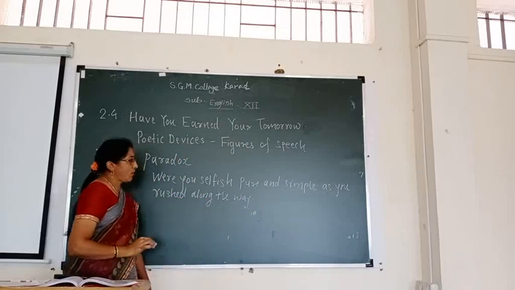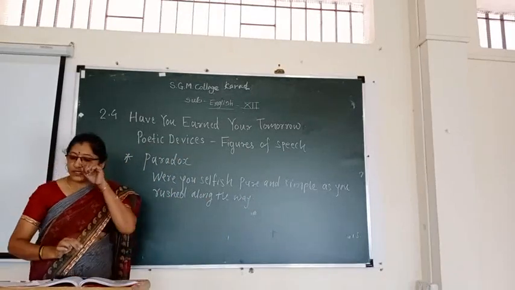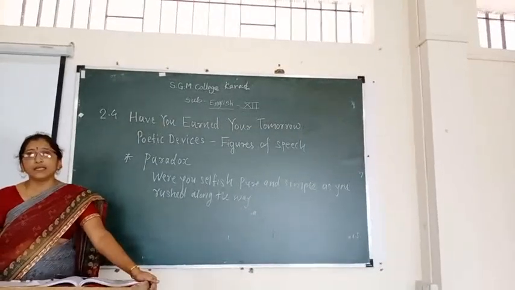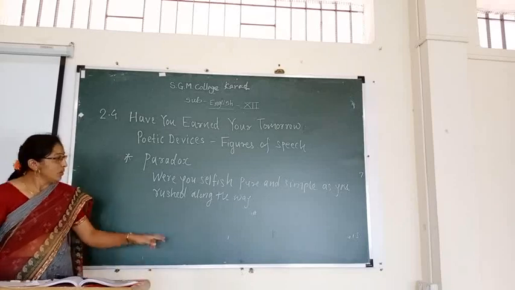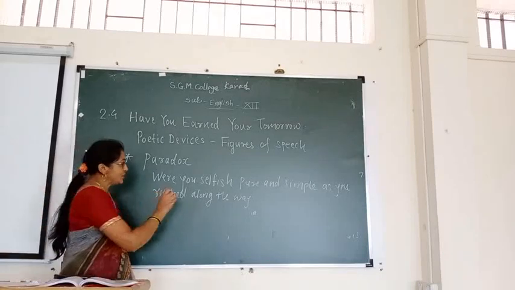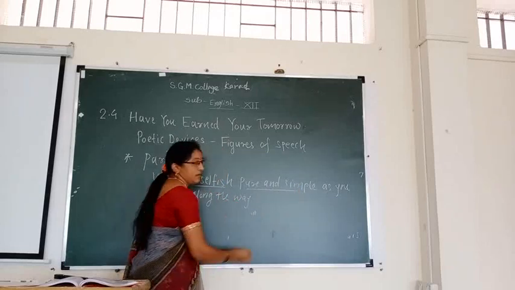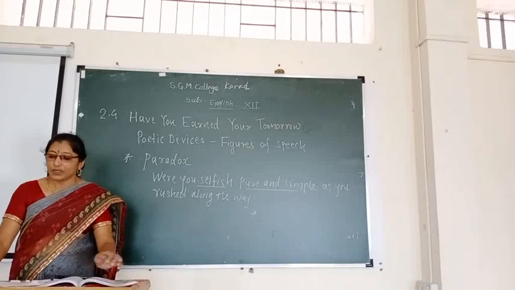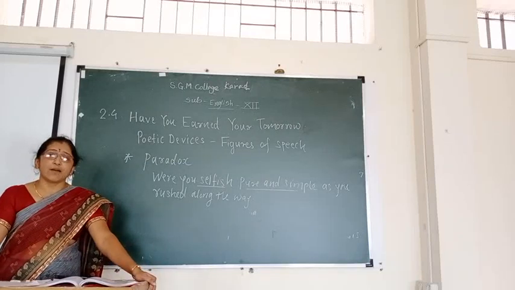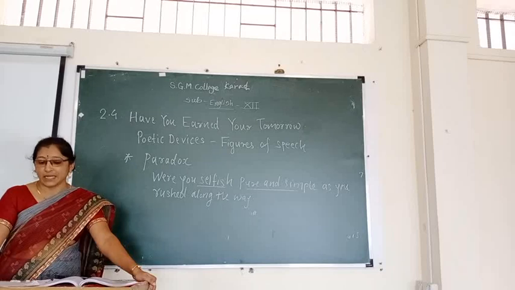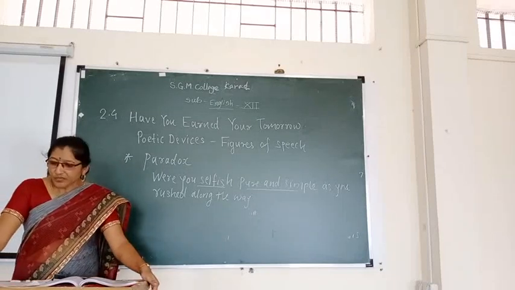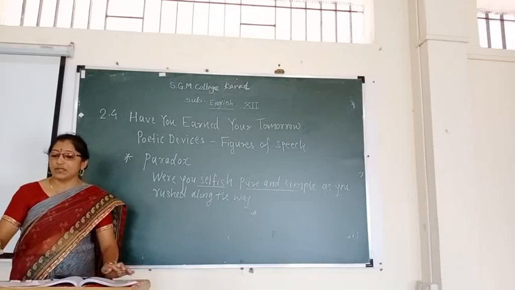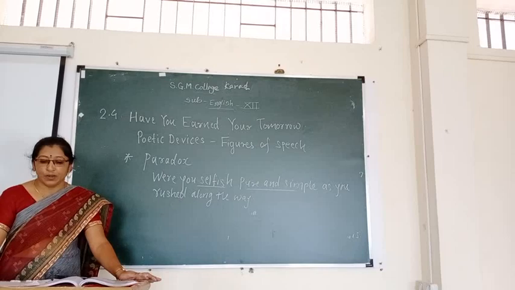This is an example of paradox. Paradox is a statement that seems to be absurd or contradictory but may be true. Now look carefully at this line: selfish, pure and simple. This expression has opposite ideas and seems meaningless, but may be true. Here is a paradox, a statement that seems to be absurd but may be true.